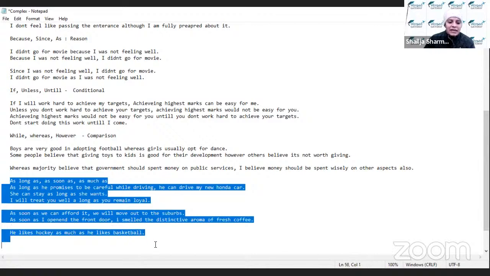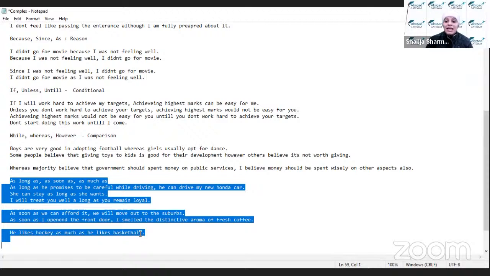Now we are remaining with these conjunctions: as long as, as soon as and as much as. Now these are three beautiful conjunctions. We can use them in such a way that आप बहुत आराम से इनको यूज कर सकते हैं. अब as long as का मतलब होता है जब तक, ठीक है, unless और until को भी हम जब तक की फॉर्म में ही लेते हैं.